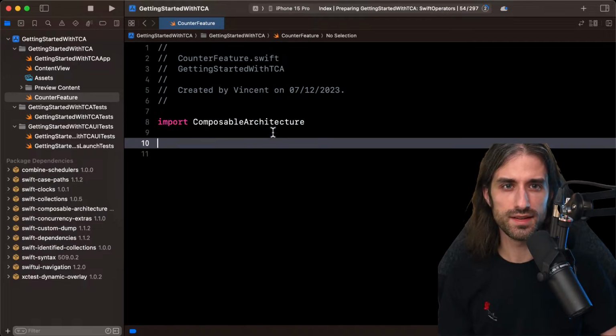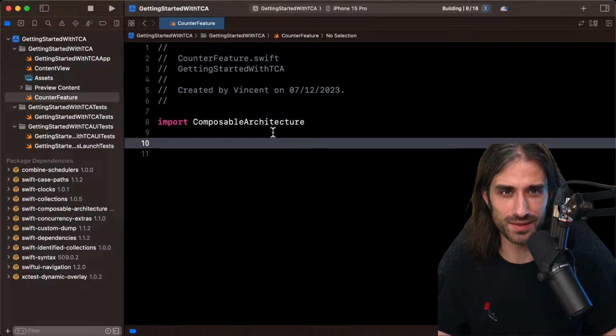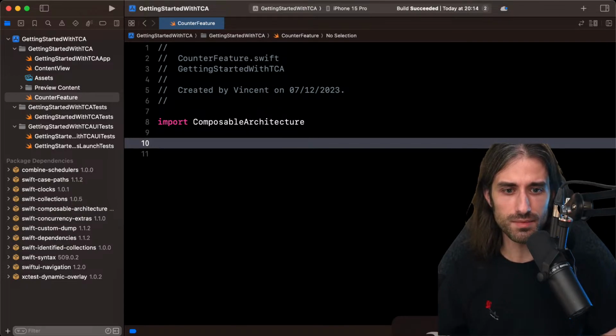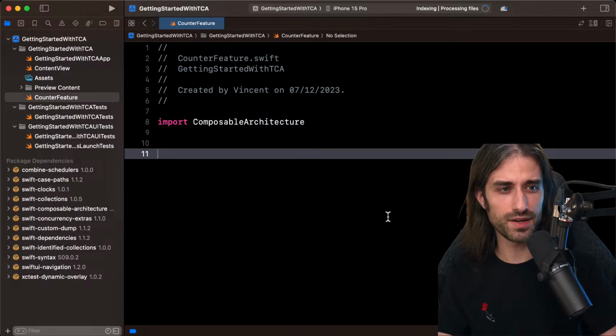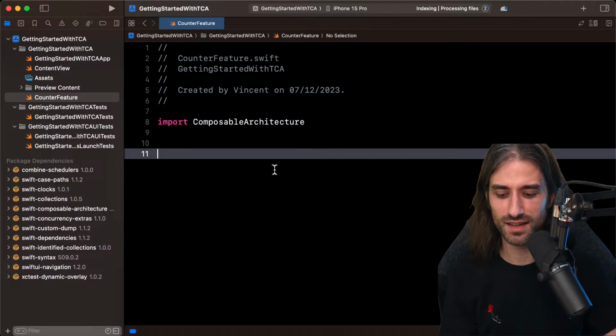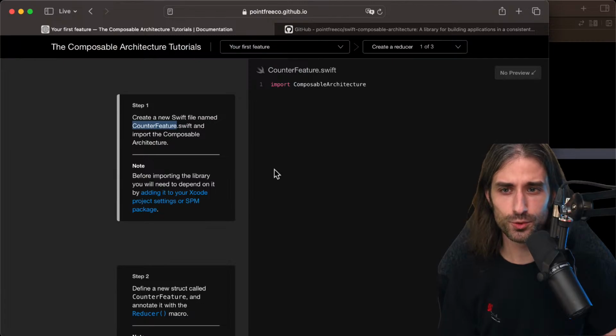All right. Let's try and build just to make sure that everything builds correctly. Build succeeded. I think it's appearing outside of the part of the screen that I'm capturing, but the build has succeeded. So I can go back to the tutorial.